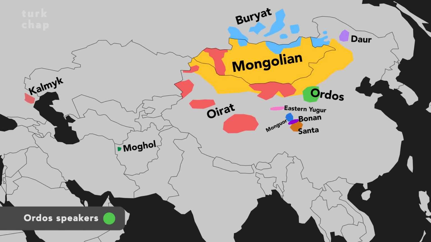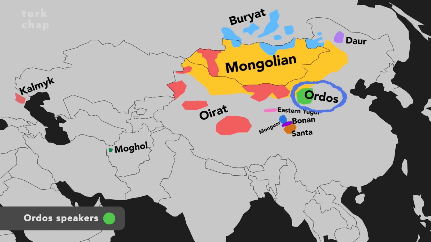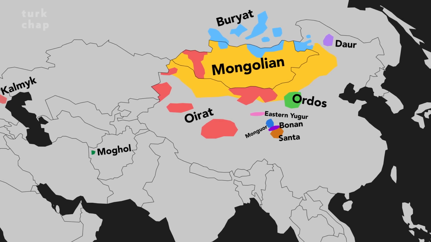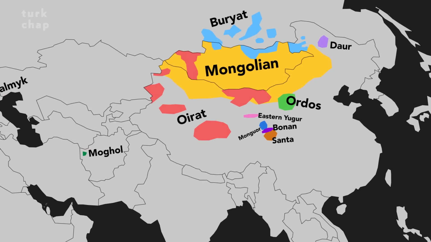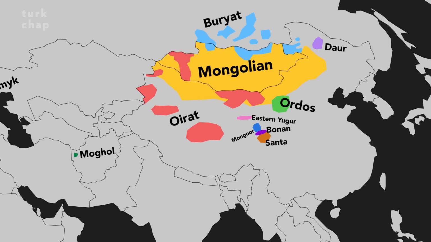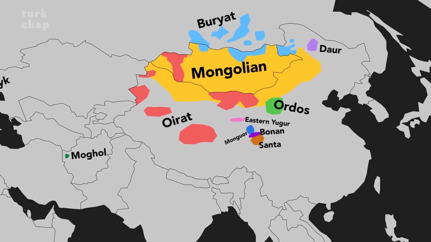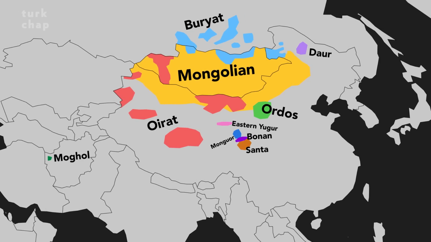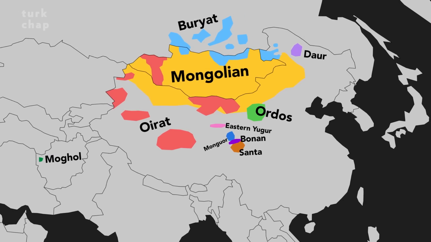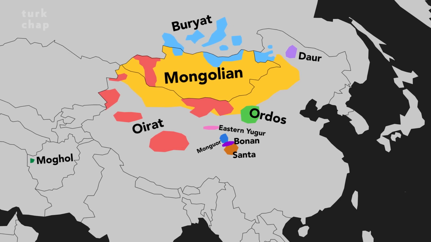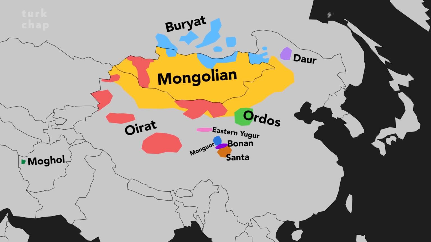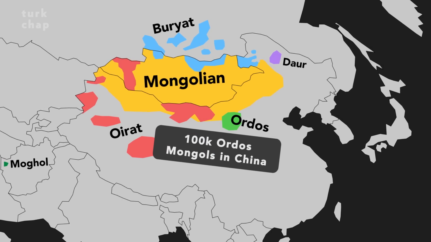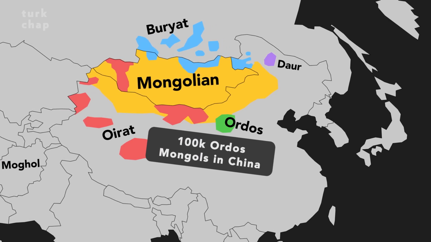The Ordos language is spoken by the Ordos Mongols who live in the southern part of China's Inner Mongolia region. Today, the Ordos Mongols are not seen as a separate ethnic group in China and are counted as Mongols in Chinese population censuses. Therefore, the number of Ordos Mongols and Ordos speakers are purely based on academic estimations. The most substantial field study on the Ordos Mongols was conducted in the 1950s, which claims that the Ordos Mongol population was around 64,000. Today, however, it is estimated that there are around 100,000 Ordos Mongols in China.